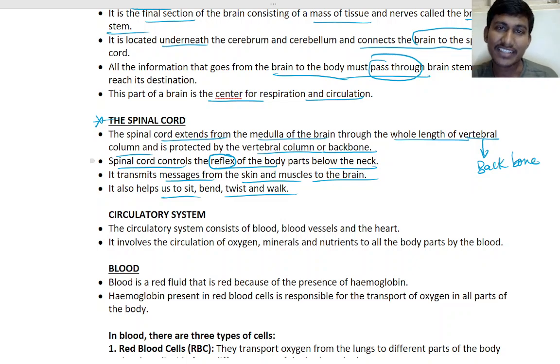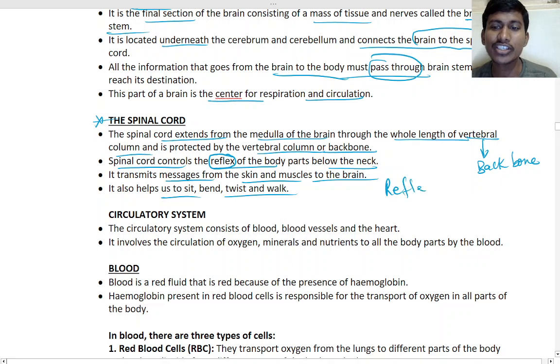That is a reflex. Reflex means the action you take. So the spinal cord helps in the reflex.